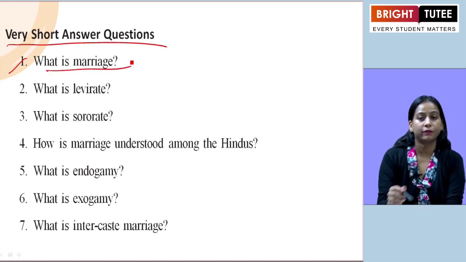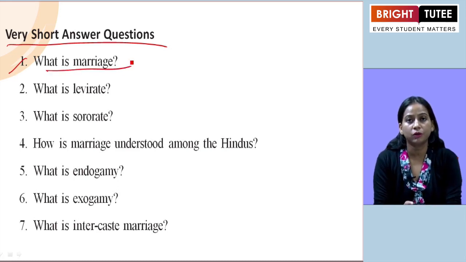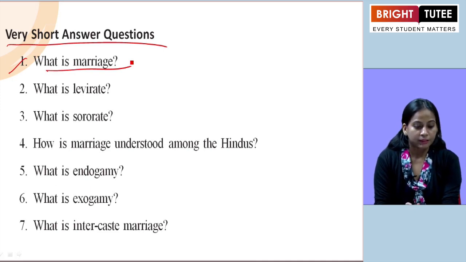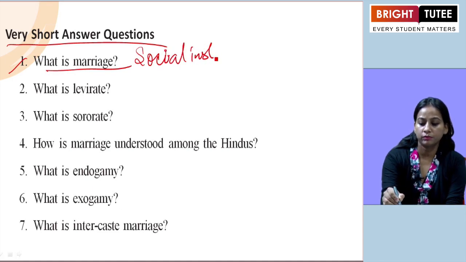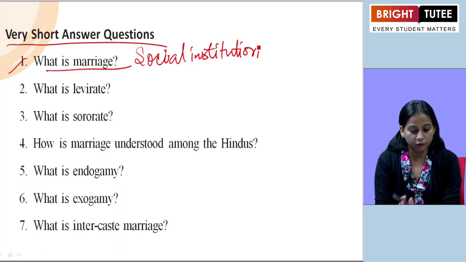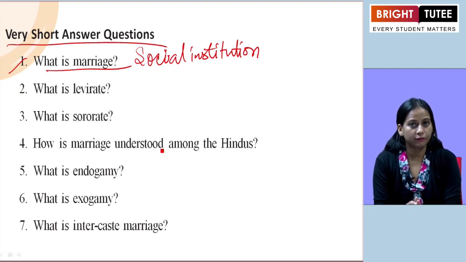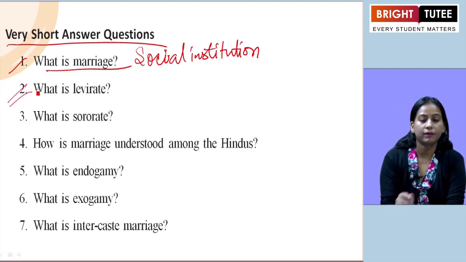What is marriage? So here you have to define the meaning of the term marriage. You can mention that marriage is the social institution. Marriage we can define as a social institution that sanctions the relationship of a man and woman as a husband and wife. Clear?